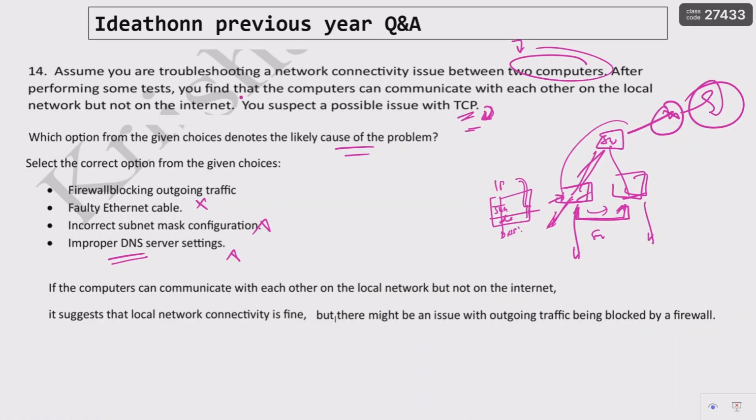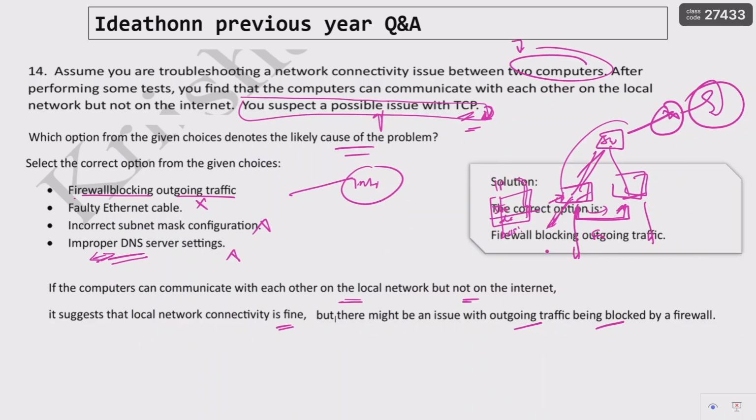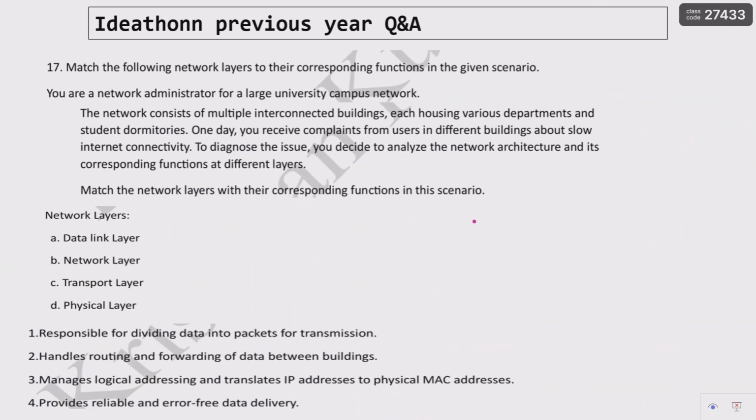But here they have specifically given that you suspect a possible issue with the TCP connections. Now here only will we have the firewall blocking, right? This might be the answer in some scenarios, but based on this scenario the answer is the firewall blocking outgoing traffic toward the internet. If computers can communicate with each other on the local network but not on the internet, it suggests that local network connectivity is fine, but there might be an issue with the outgoing traffic. It is being blocked by the firewall, right? So this is your correct answer.